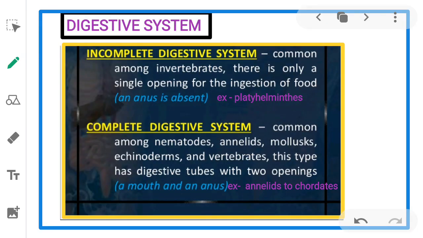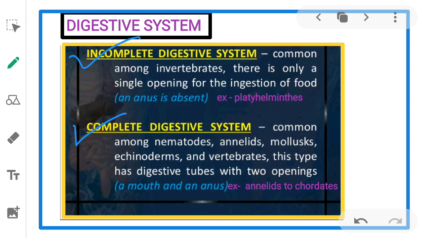Next, we study about the digestive system. There are two types of digestive system. First one, incomplete digestive system. Second one, complete digestive system. What do you mean by incomplete digestive system? They are common among invertebrates. There is only a single opening for the ingestion of food, that is, the anus is absent. Only one opening acts as mouth and anus. Example, Platyhelminthes.